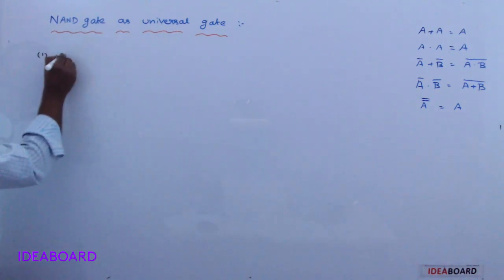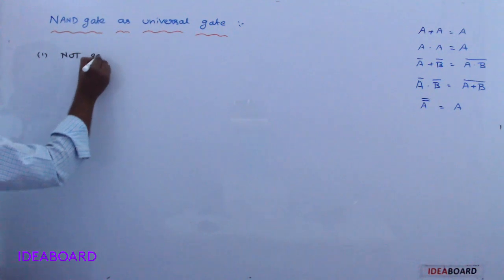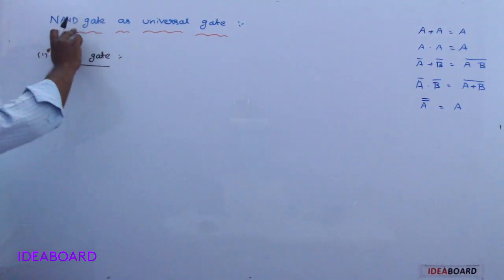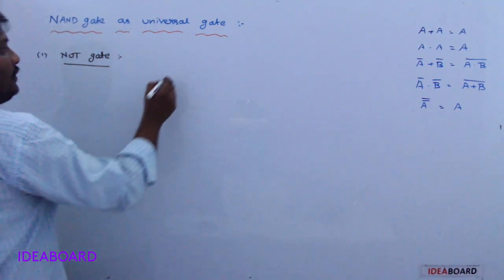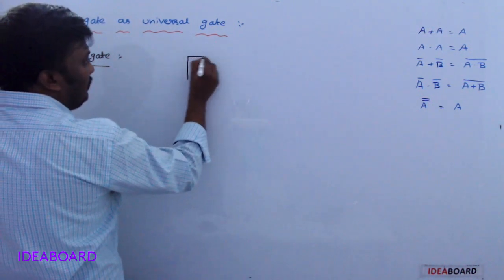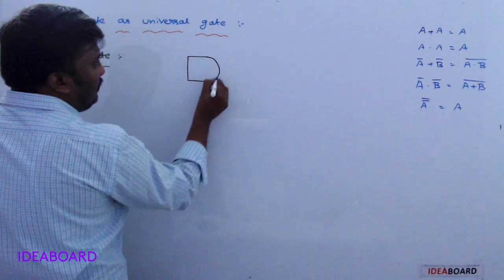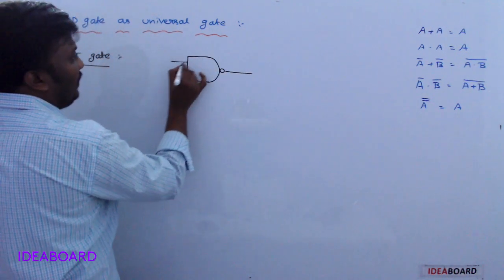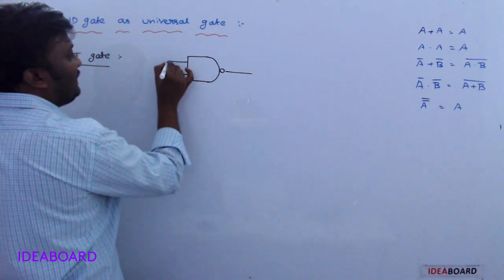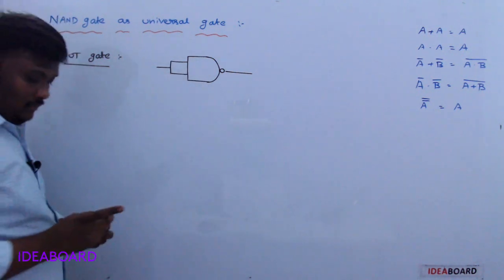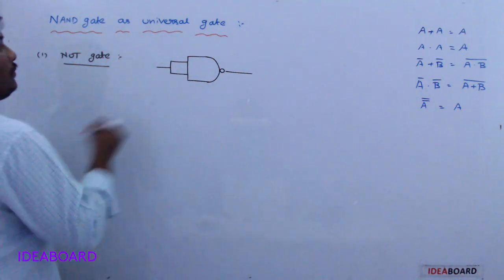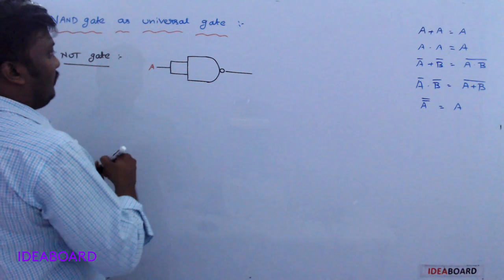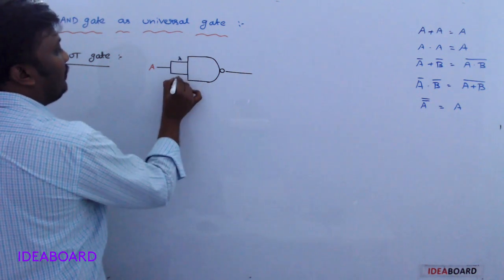First of all, we may construct the NOT gate by using only NAND gates. So take one NAND gate here. Let both inputs be taken as A only. Then it is A, here also A and A.